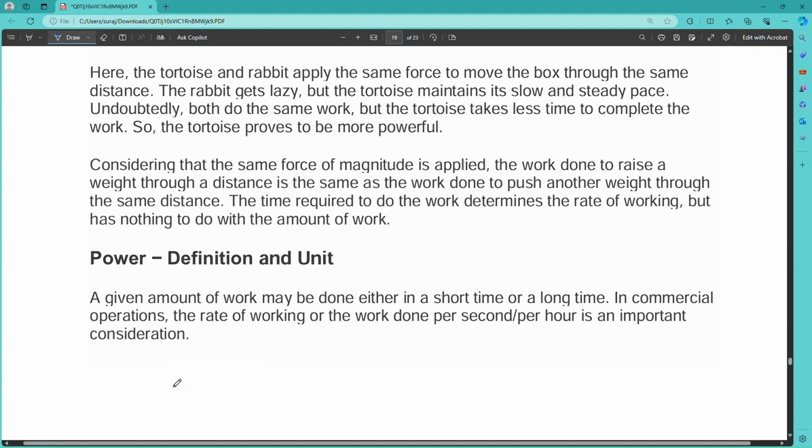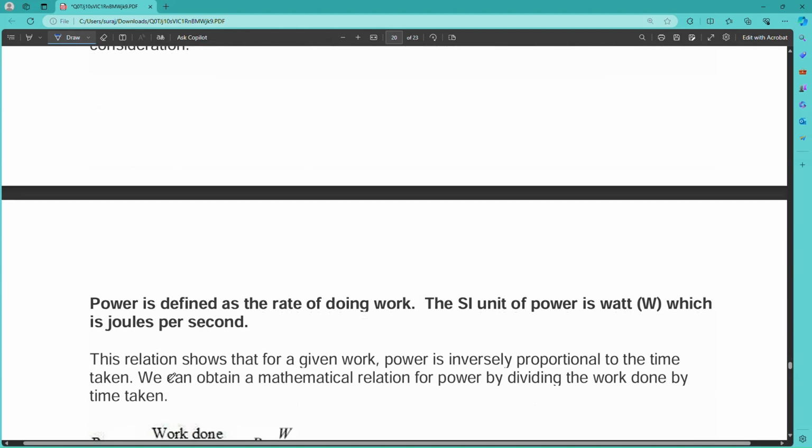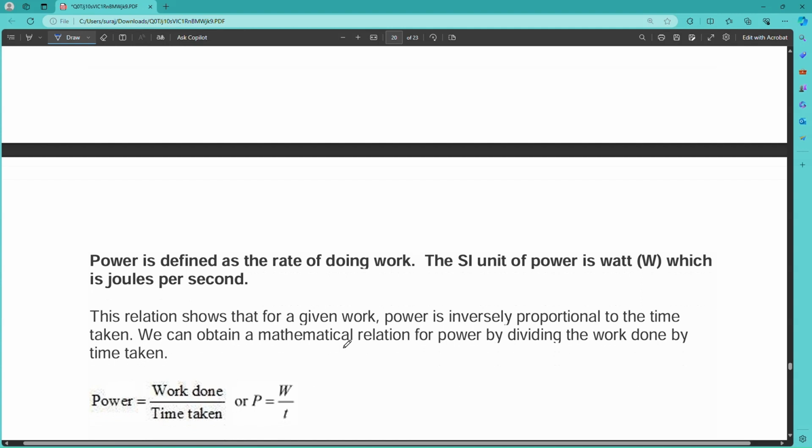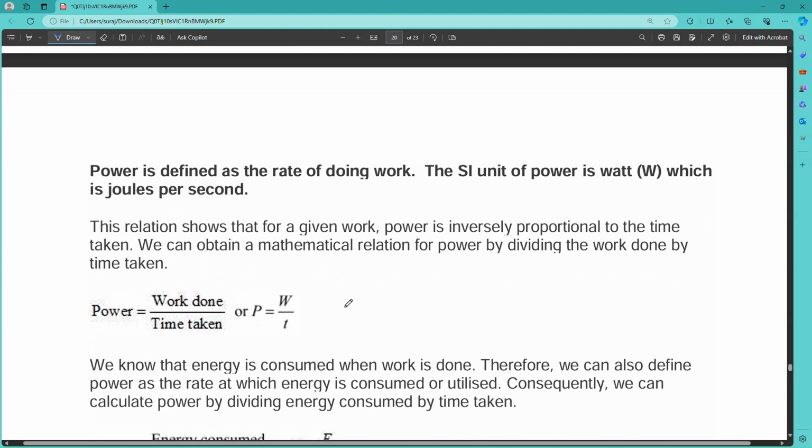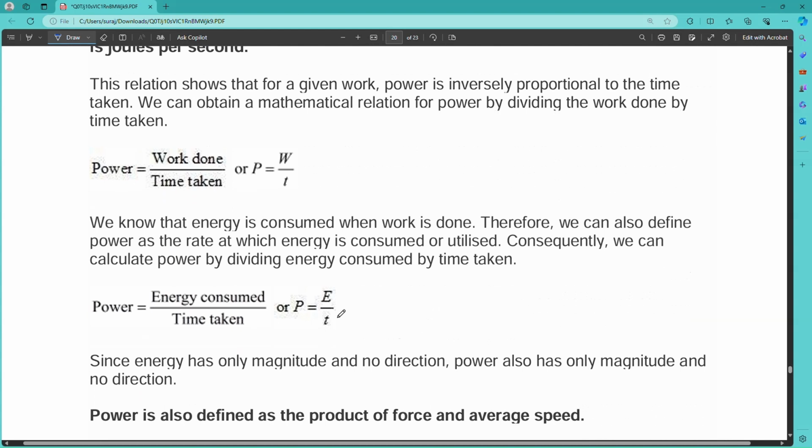So if we give the definition, power is defined as the rate of doing work, and the SI unit is watt, which is joule per second, because the work done unit is joule and time unit is second, then that will be your joule per second. So power equals work done by time taken, that is P equals W by T.